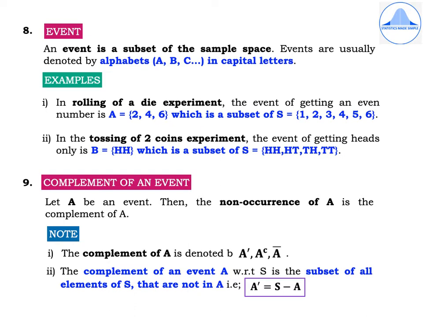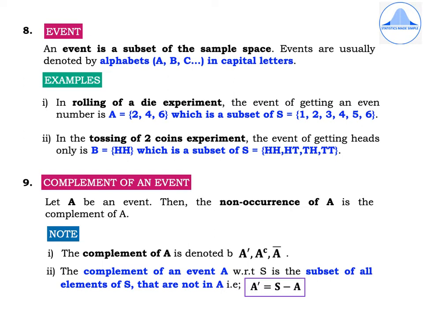Second example, in tossing of 2 coins experiment, the event of getting heads only is, suppose it's denoted by capital B equal to, within flower brackets, write the event of getting 2 heads or getting heads only, that means {HH}. This is a subset of the sample space S equal to {HH, HT, TH, TT}.